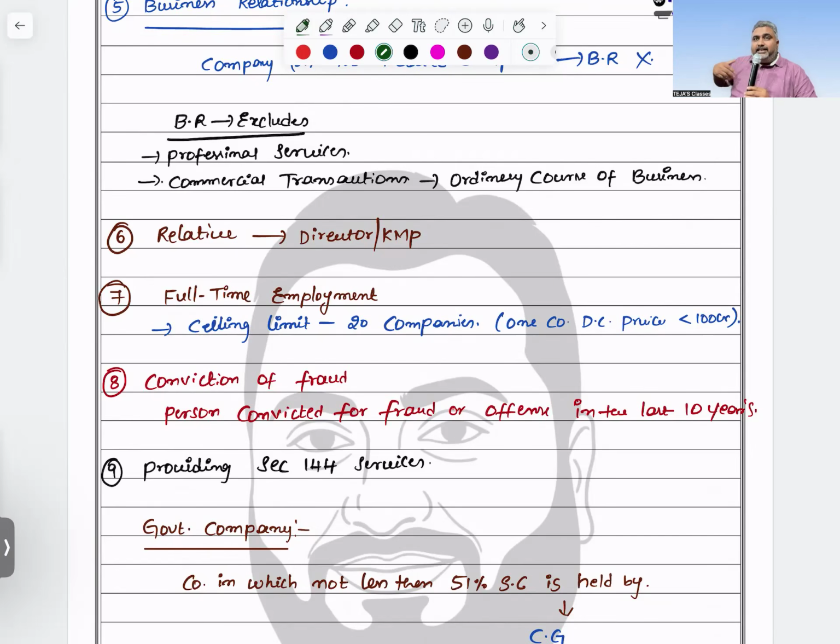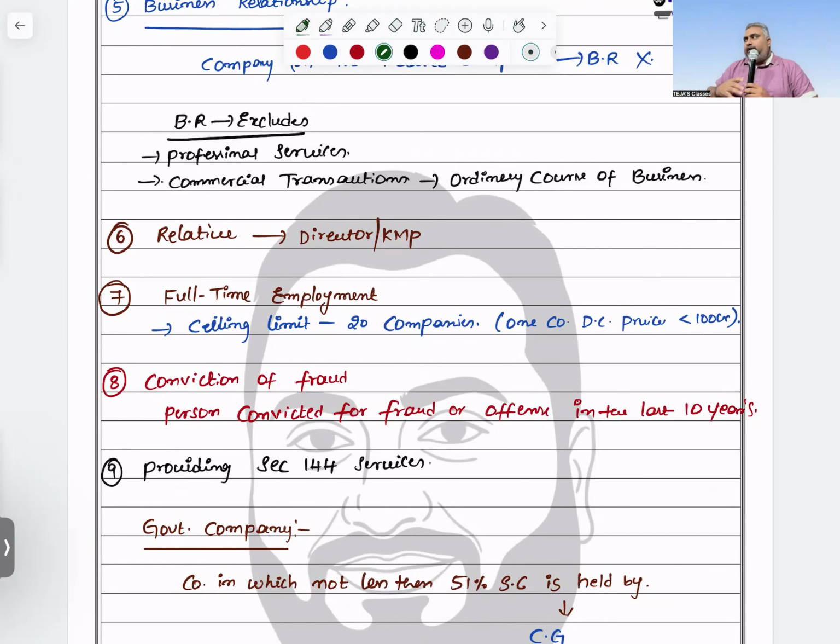Now someone feels they are so clever. They say, that's the reason I resigned from X firm and joined Y firm. Then also the cooling period will be attracted. For you, the cooling period is attracted once your term is done, and wherever you join, for that firm also the cooling period will be attracted. This is in the name of the common partner.